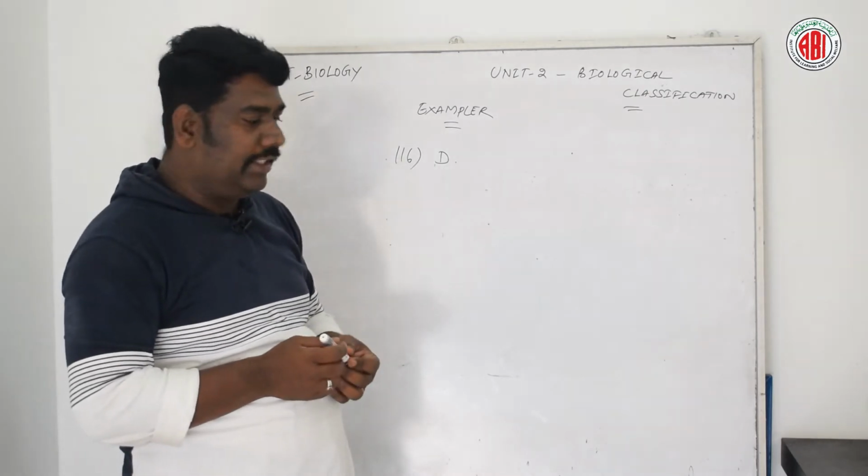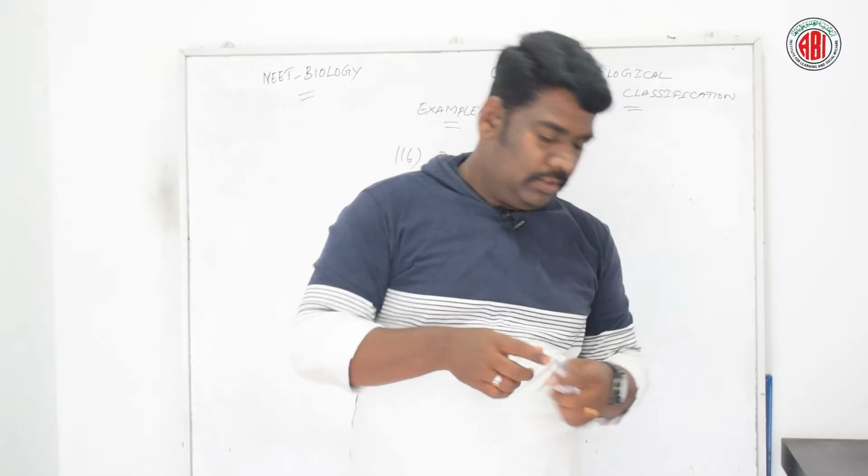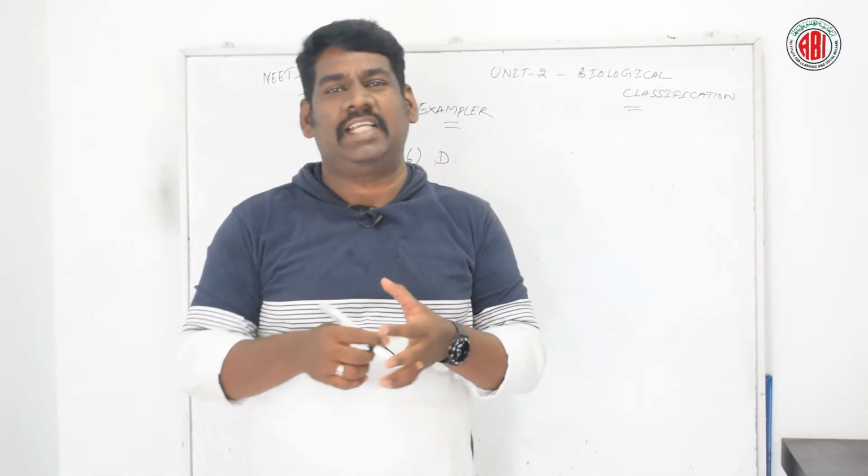Now let us go for the next question. What are the sex organs provided in some bacteria? Here are four different options given: sex pili, plasmid, circular DNA, and gametes. So let us see the right answer for this question. Okay, first of all, let us talk about the sex pili.